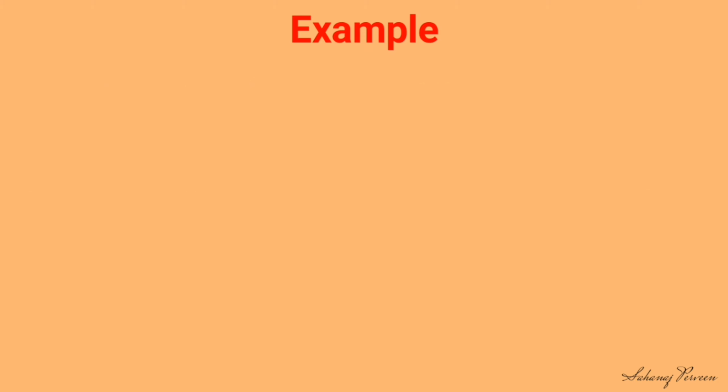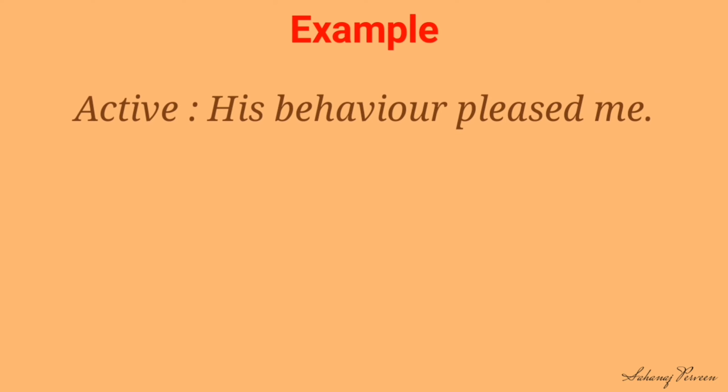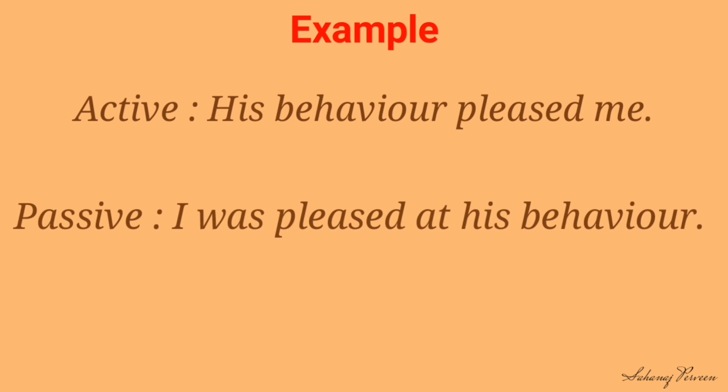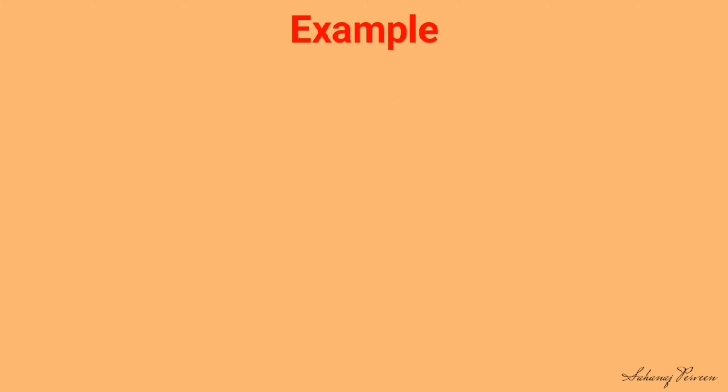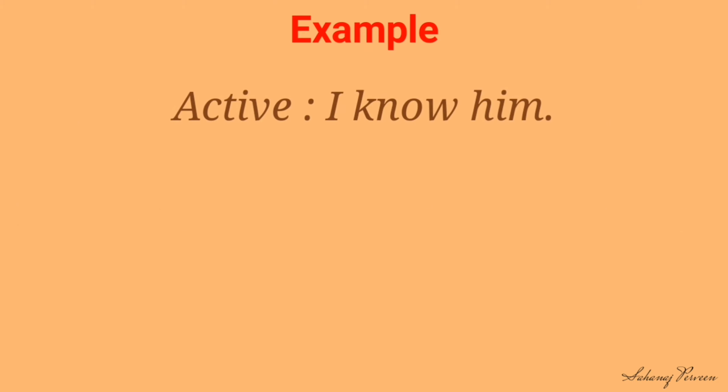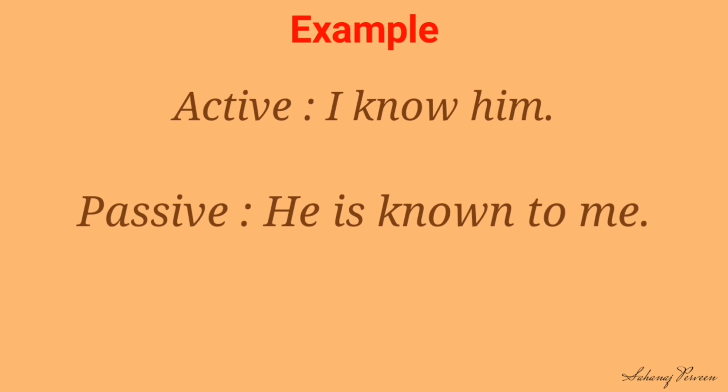Look at another example. His behavior pleased me. Our passive is I was pleased at his behavior. Here we use at in place of by. Look at another example. I know him. He is known to me. Here we use to in place of by.